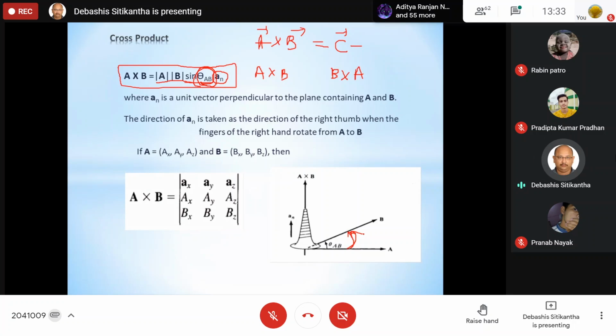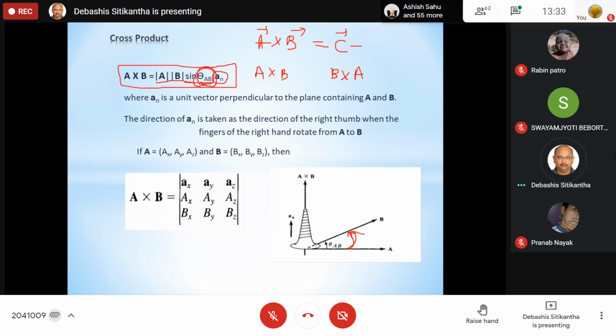So you have to rotate your fingers from A towards B. If you do it, you can see your thumb is pointing upwards, that is along the positive z-axis. Can you see it? Just do it yourself. Yes, sir.